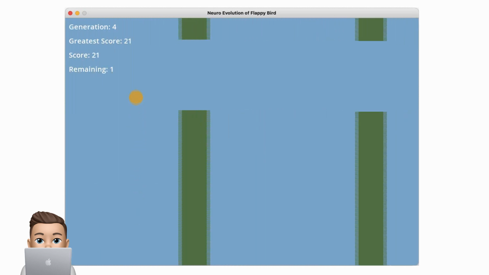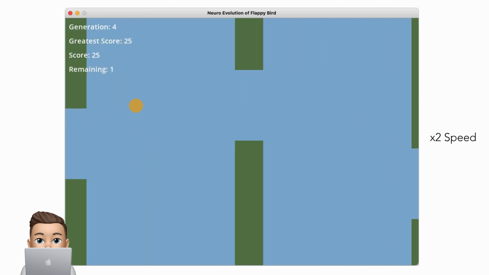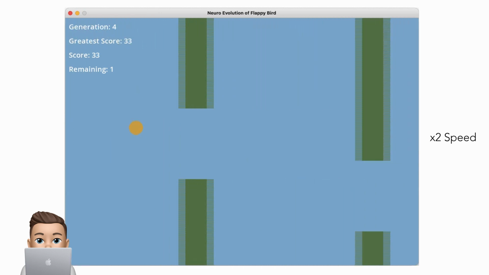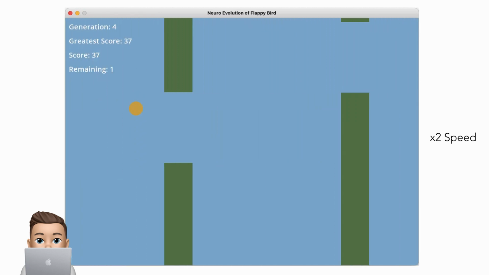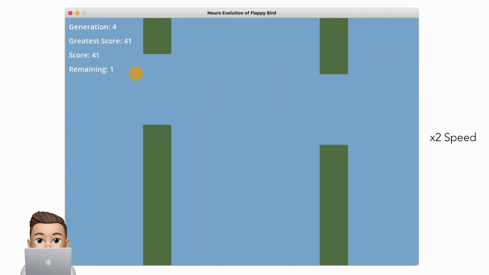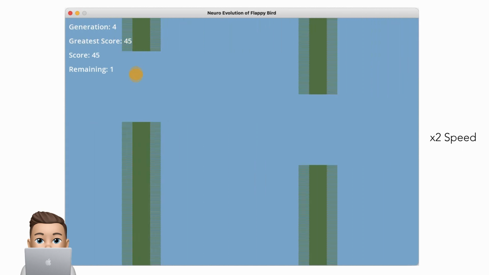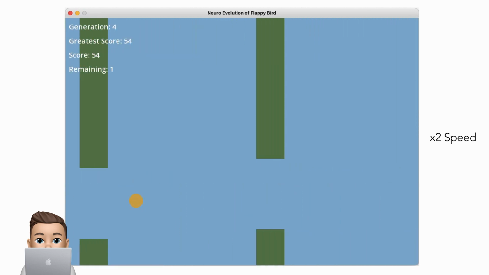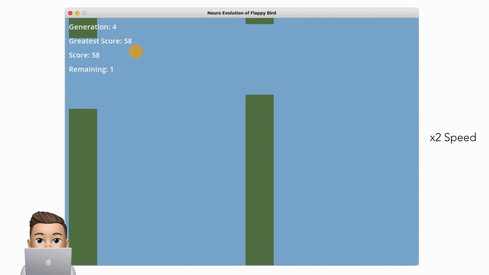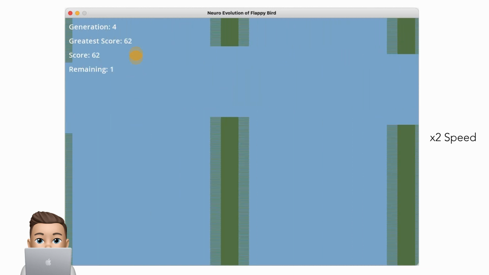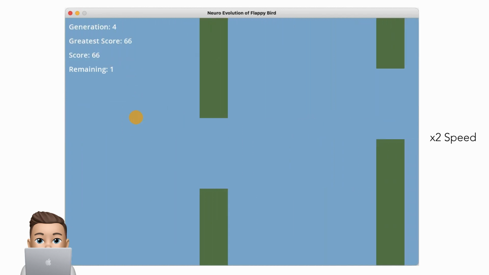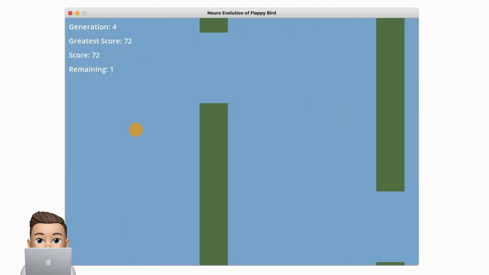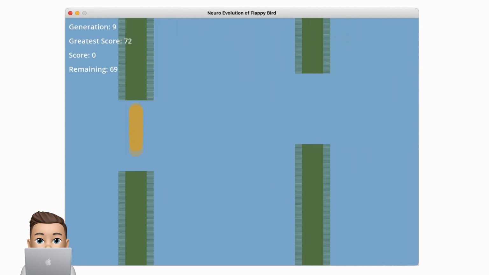This one's doing well, let's speed it up. This jump proves a bit much for this bird. There's not much improvement until generation 9.